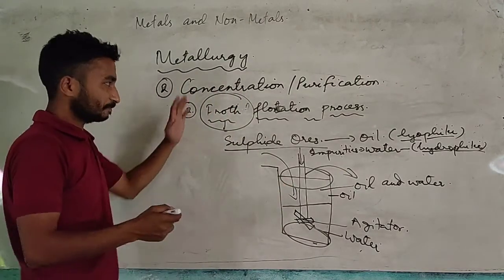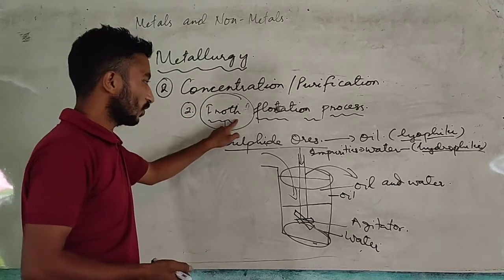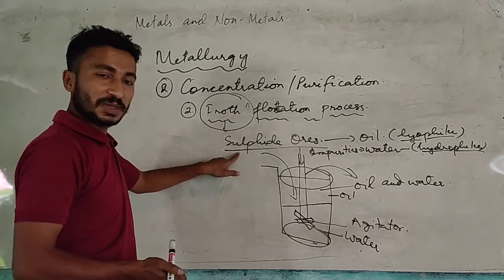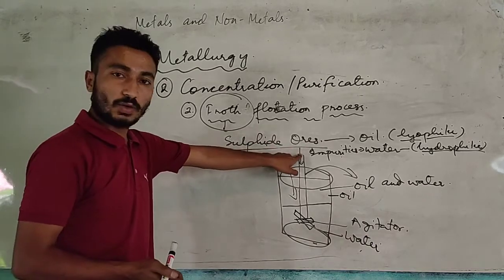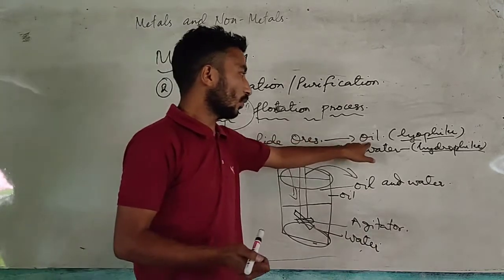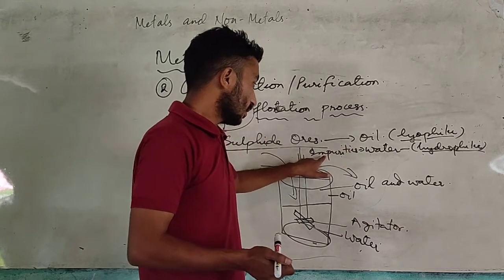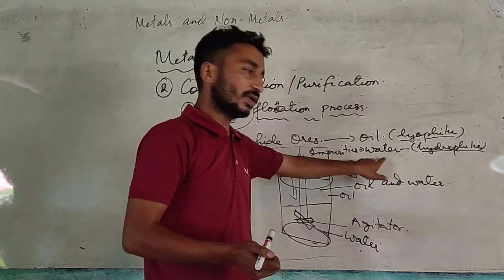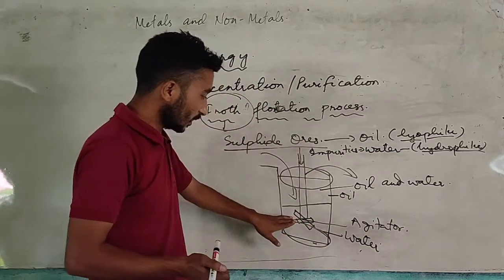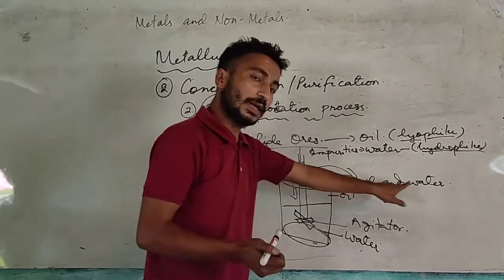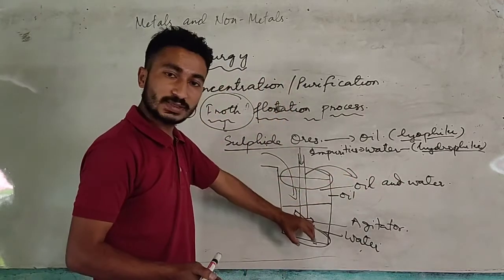So in this process, let's repeat one more time. In flotation process, this process is mainly used for concentration of sulfide ore. Sulfide ores are oil loving, they are lyophilic, and impurities are water loving, that means they are hydrophilic. So we will take a container containing mixture of oil and water. We will put sulfide ore inside it.